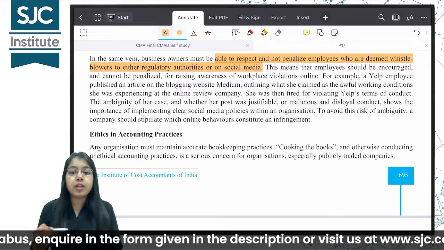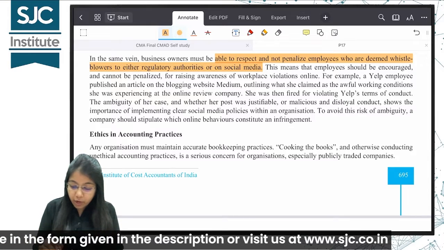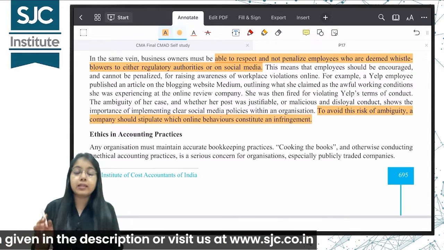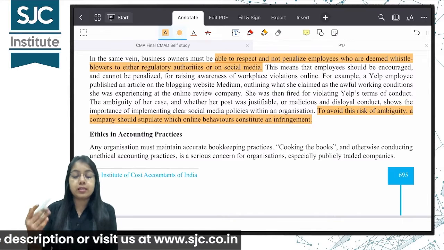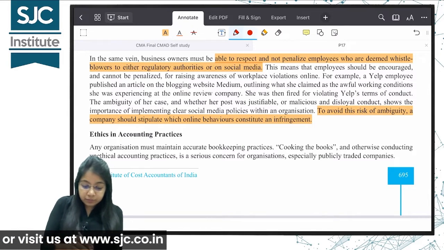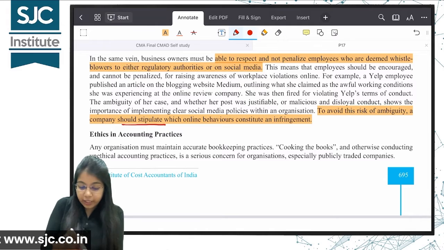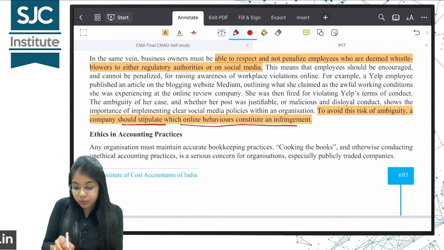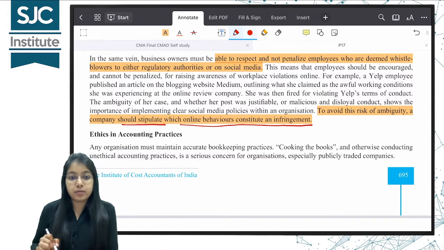Instead, करना क्या चाहिए कंपनीज को? They should, to avoid this risk कि क्या गलत है, कितने एक्सटेंट तक सोशल मीडिया में बात की जा सकती है, they should clearly stipulate which online behaviors will constitute an infringement.